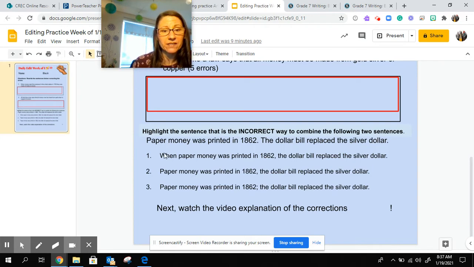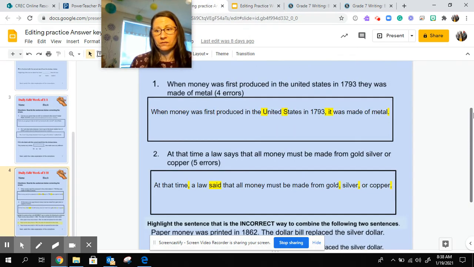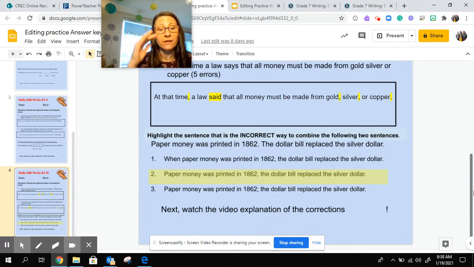So here we've added a when and put a comma. Paper money was printed in 1862, comma, the dollar replaced the silver dollar. Just smushing those 2 sentences with just a comma. And then the last one, paper money was printed in 1862, semicolon, the dollar bill replaced the silver dollar. The 2 correct ways that are grammatically correct to join these sentences are the top one and the bottom one, 1 and 3. Number 2 is the incorrect way.